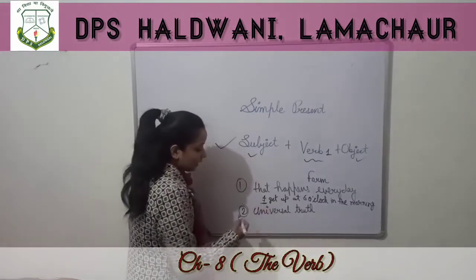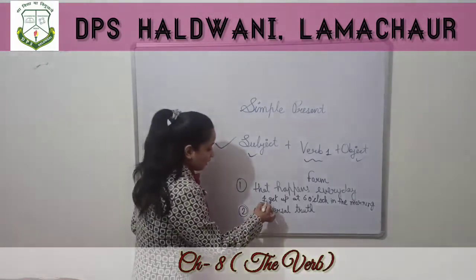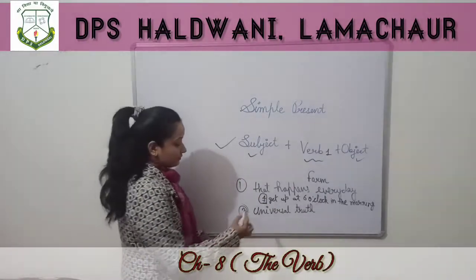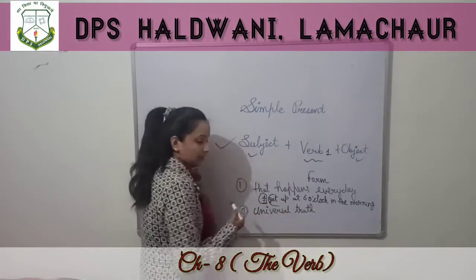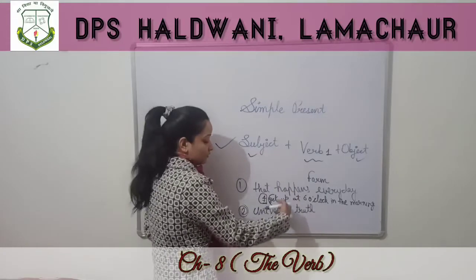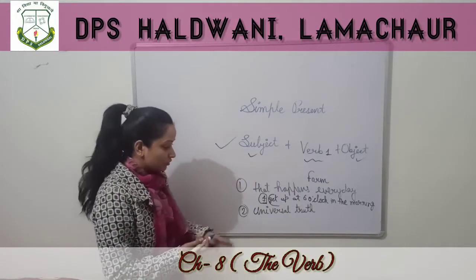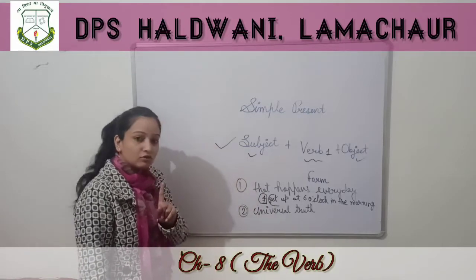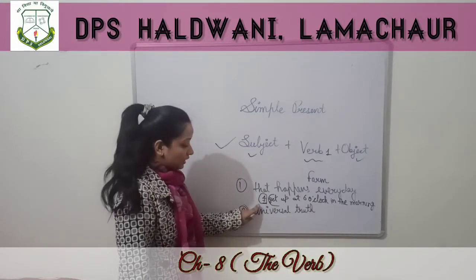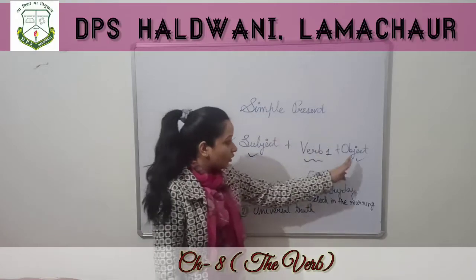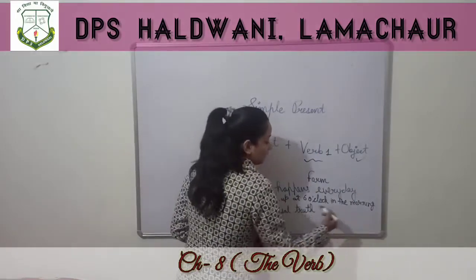We are talking about I, so I is the subject here. Now get is the verb. The first form of the verb is get. What is its second form? Got. So we are using the first form of the verb, which is also called the base form. So subject plus verb. Now the object: the rest of the part is the object.